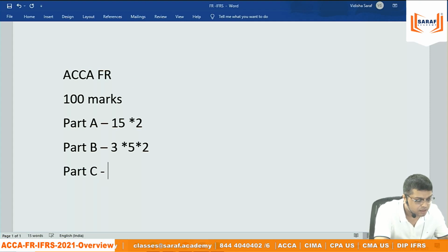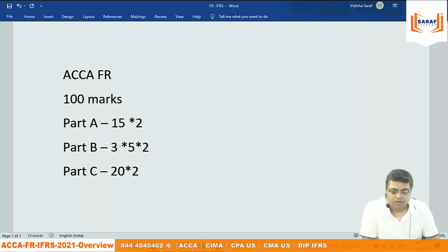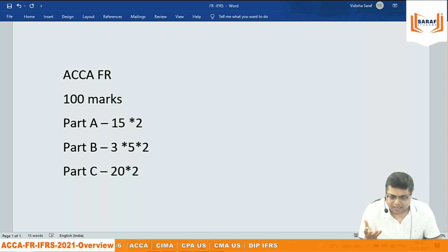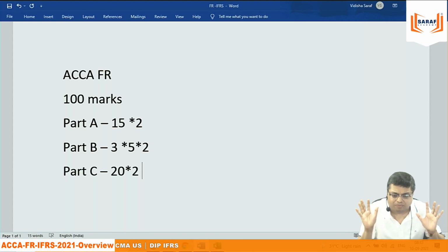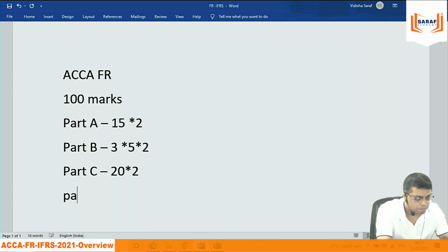Part C, which is 20 into 2. In 20 marks, there will be A, B, C, something like that, but it is 20 marks, full write-up, working to be shown. Part A, B, no working to be shown. Pass marks, 50.